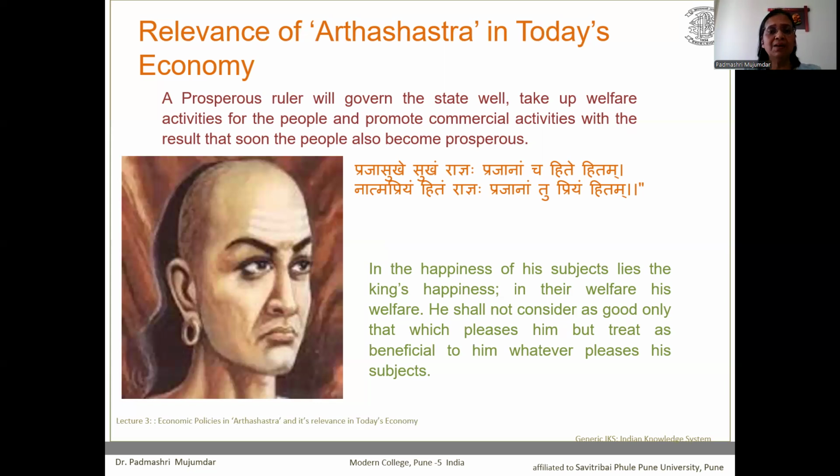So, to end, I would like to recite this Sanskrit shloka which is mentioned in Arthashastra. Praja sukhe sukham rajnya, prajanancha hite hitam, natma priyam hitam rajnya, prajanantu priyam hitam.